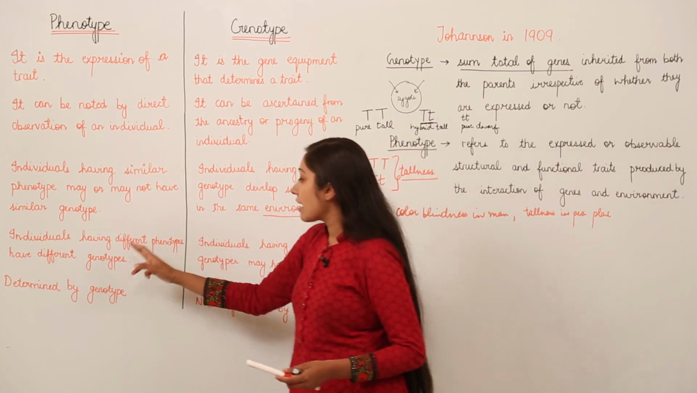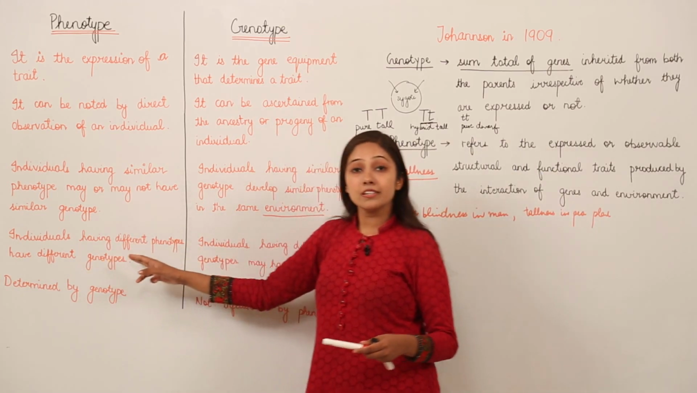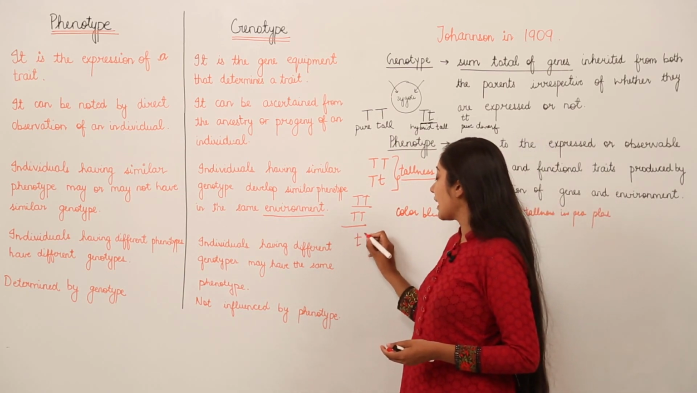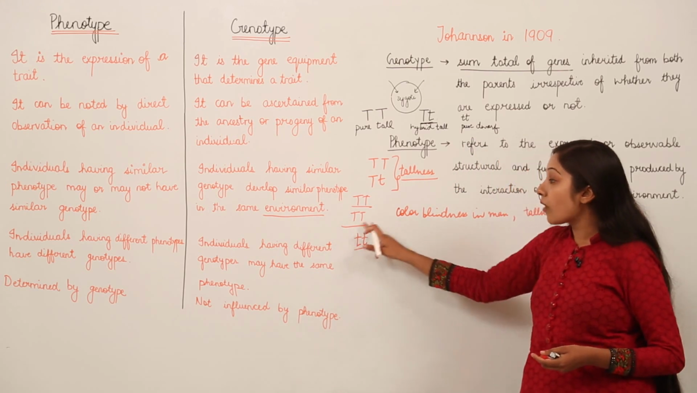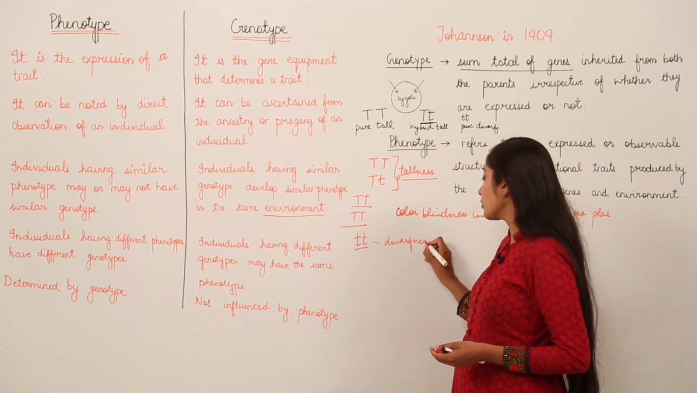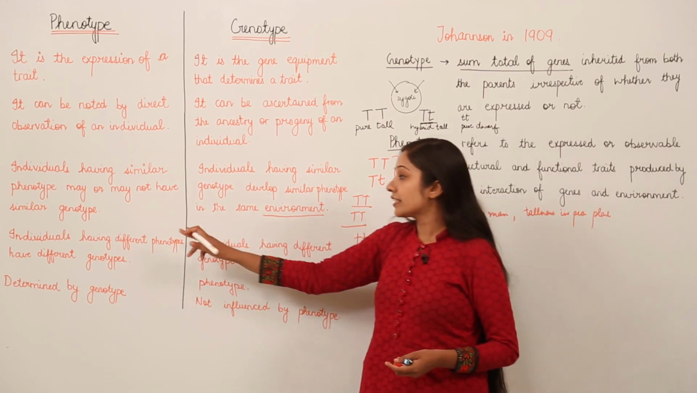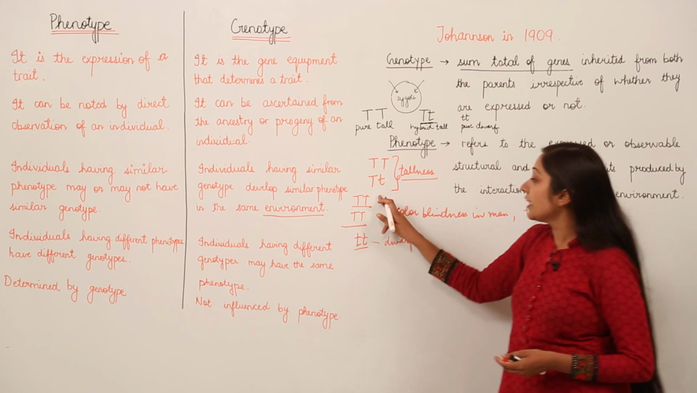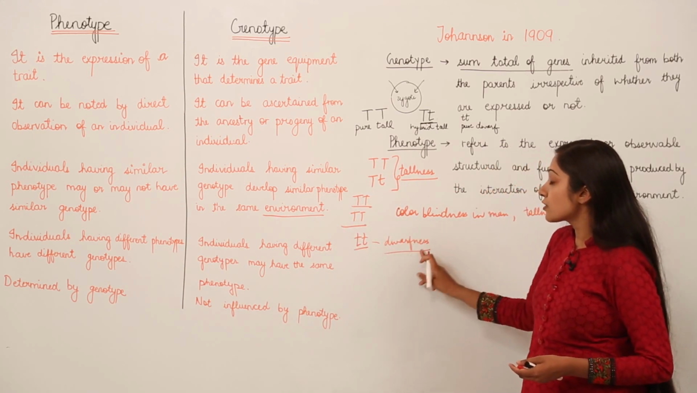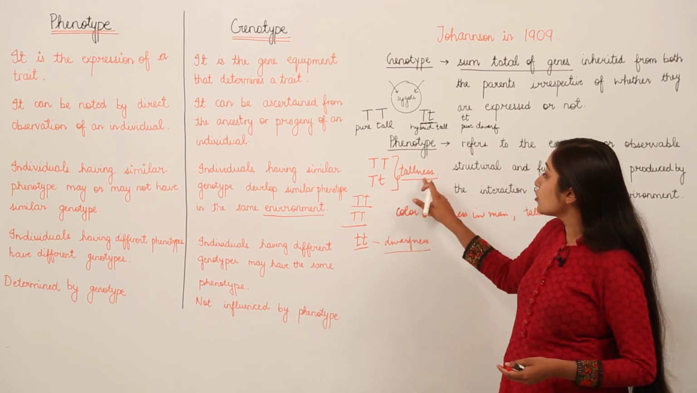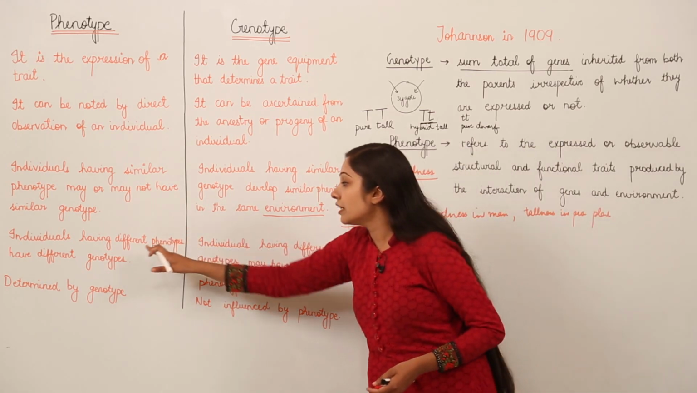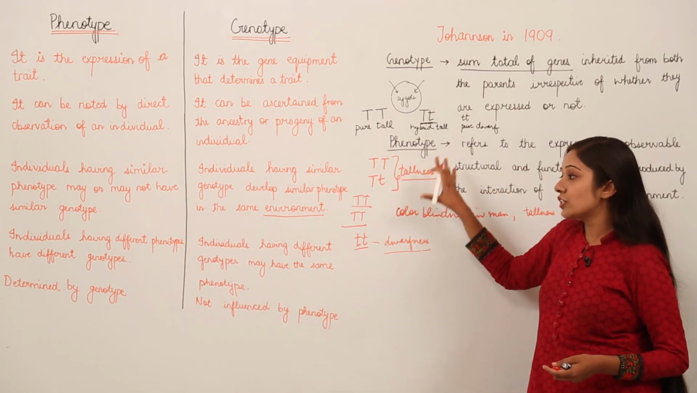Next, individuals having different phenotypes have different genotypes. You all know that this combination is going to encode for what? For dwarfness, right? So this is going to encode for dwarfness, which means individuals having different phenotypes have different genotypes. Now this phenotype, that is dwarfness, is going to have this genotype, and this phenotype, that is tallness, is going to have this or this genotype. So individuals having different phenotypes have different genotypes, okay?